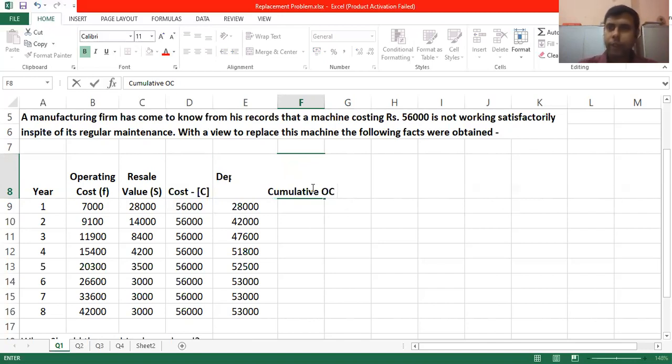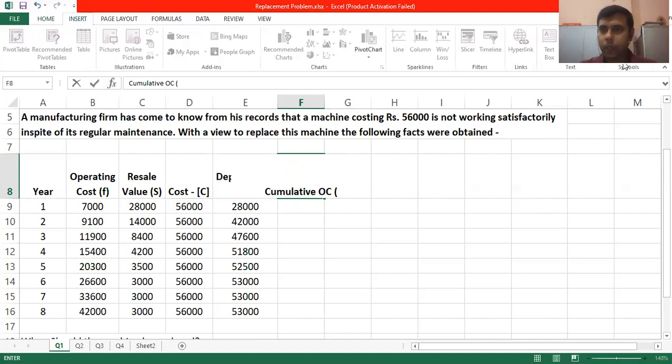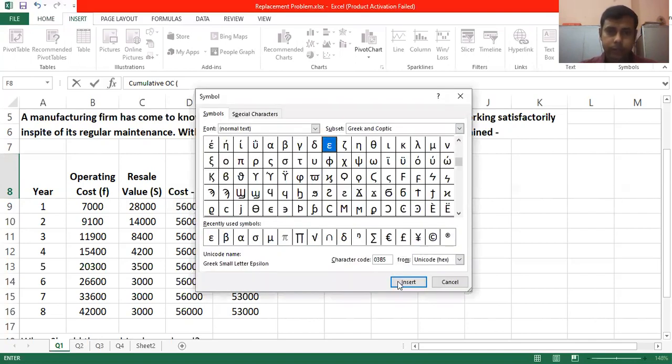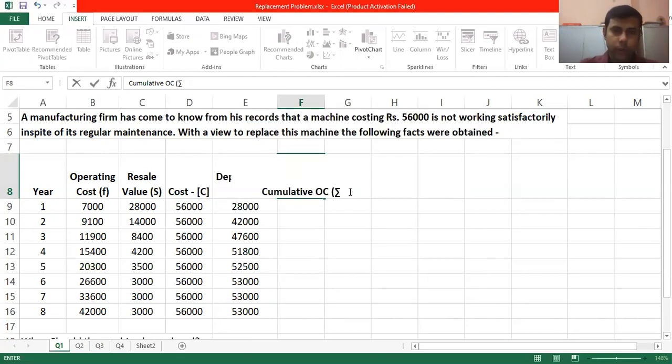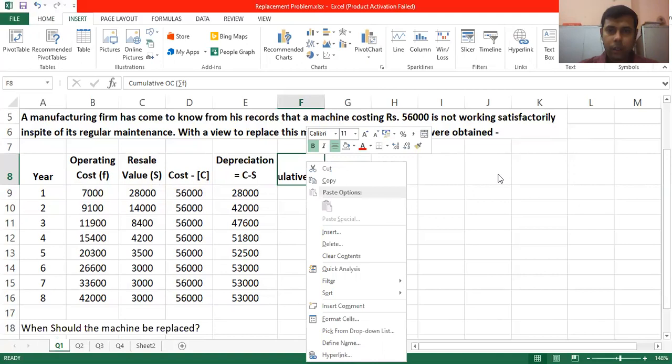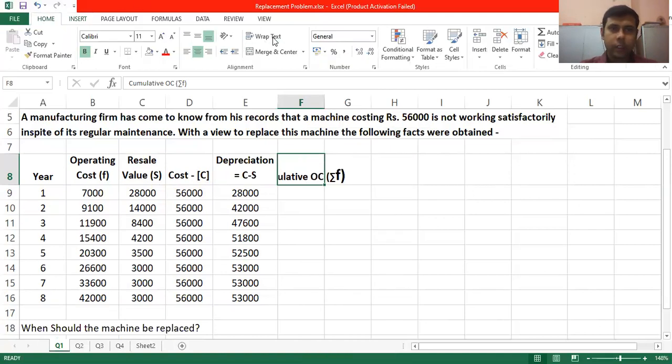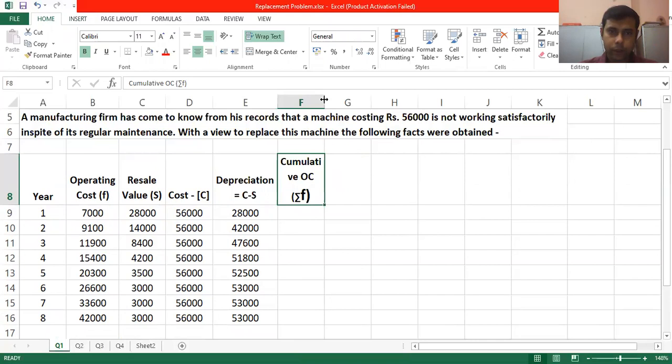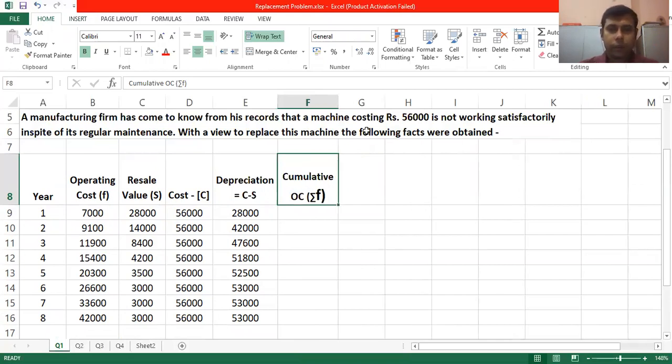And it should be written as sigma. Let me add sigma in this. Go to insert, symbols. Sigma. This is our sigma. So sigma F. Adjusting it, wrap text. Now, what is sigma F?